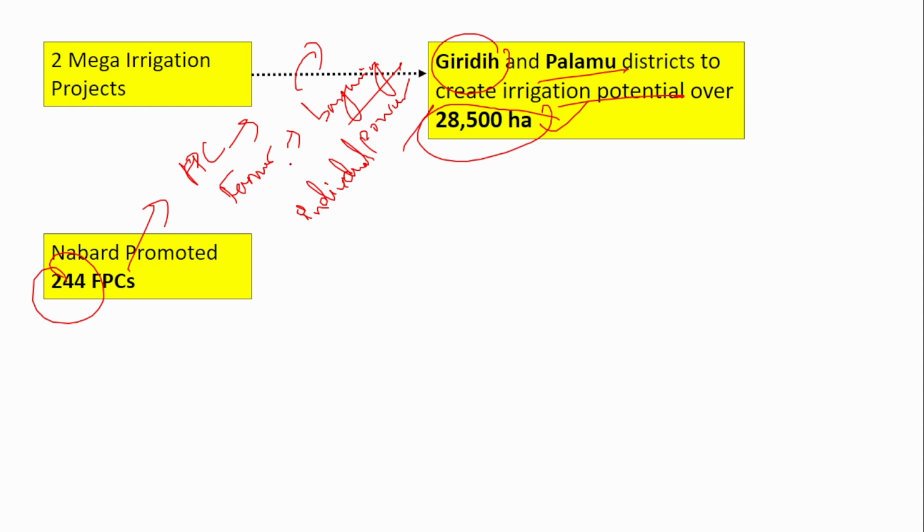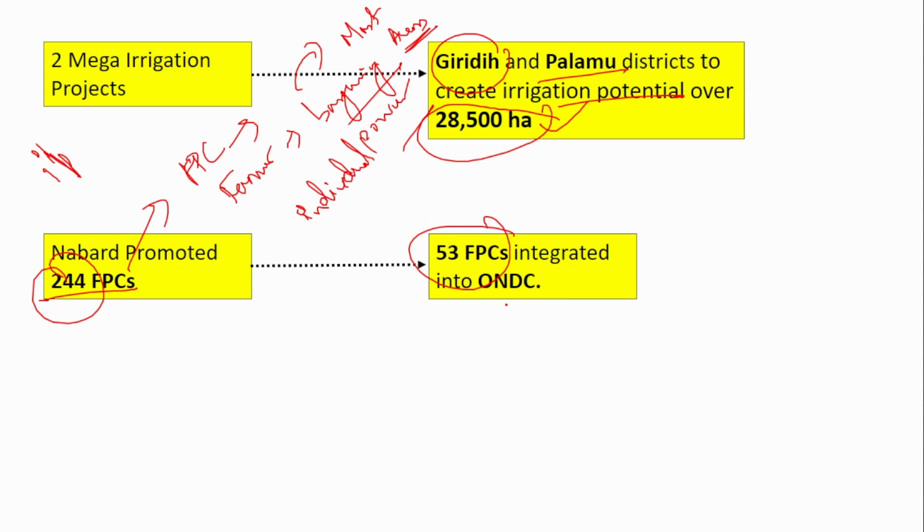When more bargaining power is there, he will have direct market access also, and they can club together and access inputs like tractors and drones, which are quite costly to access. When they form a company, an FPC, it would be a little bit easier for them to access. So, access to quality fertilizers, quality seeds, and also tractors and drones, all this will be affordable when they form this FPC. So, NABARD promoted 242 FPCs and also 53 FPCs have been integrated into the Open Network for Digital Commerce.